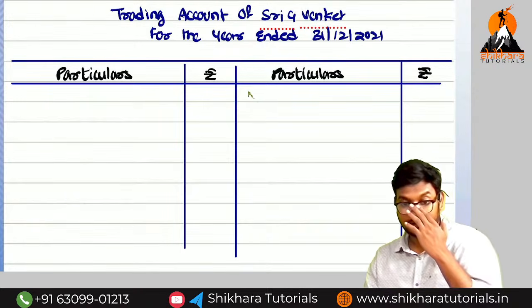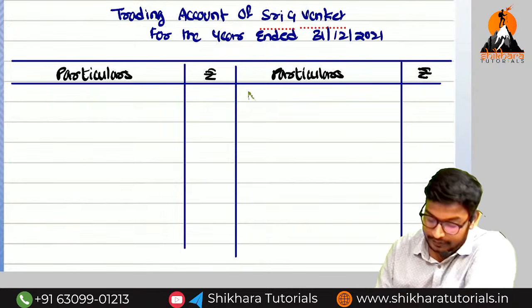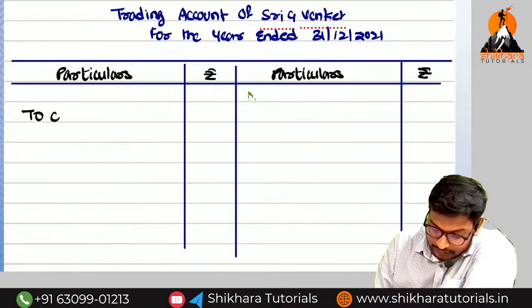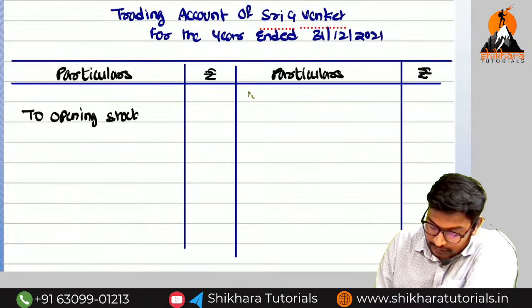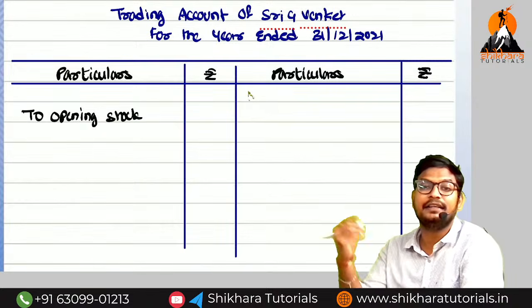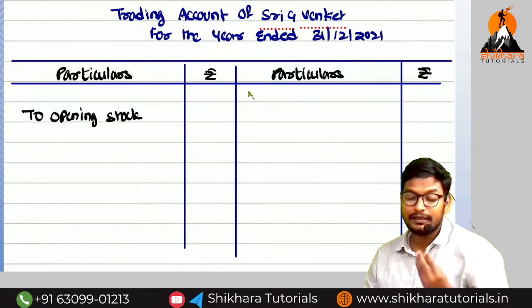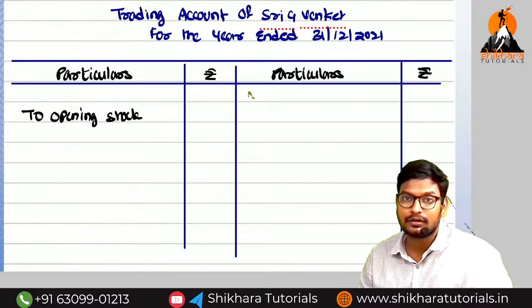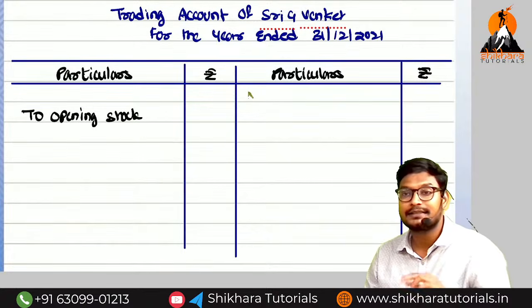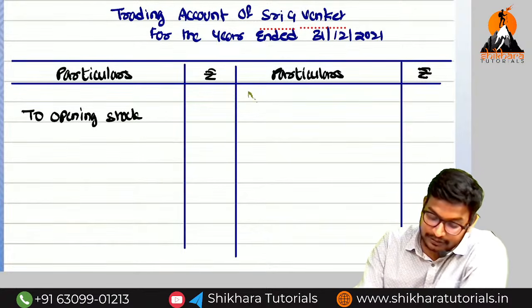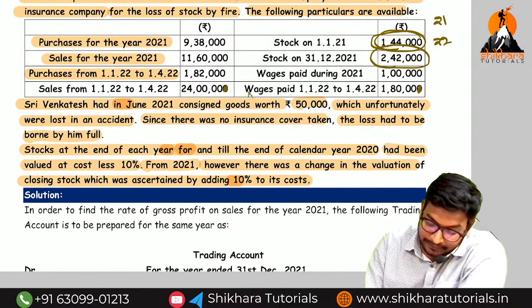Particulars, amount, rupees, and particulars, amount, rupees. What is the starting point, amma? Opening stock. Which year's opening stock, amma? Previous year opening stock. But while valuing the previous year opening stock, they are going to value at cost less 10%. So first of all, what is the value of opening stock, amma?